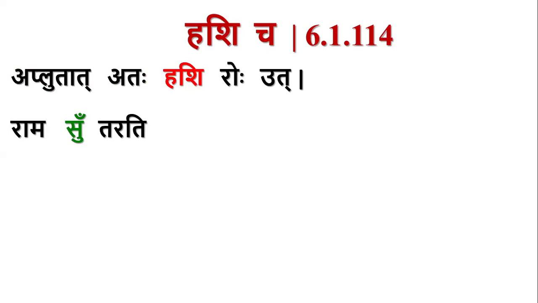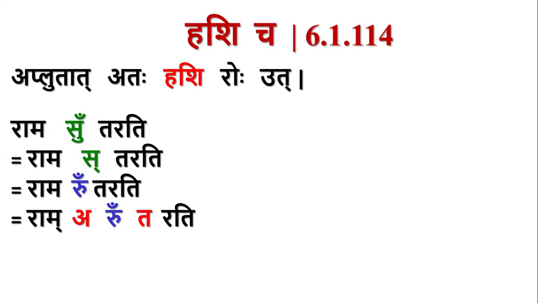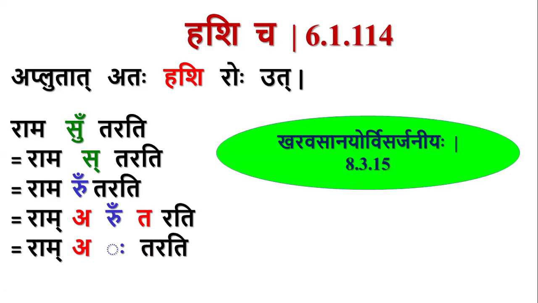Ashi iti kim. There should be Ash letter after Ru. You see, Rama plus Ru plus Ta, Tarati. Here we have Rasva. Here we have Ru. But this Ta is not a Ash letter. So the first and second letters of each varga and the Sha, Sha, Sa, those letters are covered by Khar Pratyahara. They are also called as Karkasha Vyanjanani. So if Khar letter is present here, then this sutra is not applicable. At this stage, there will be application of this sutra.